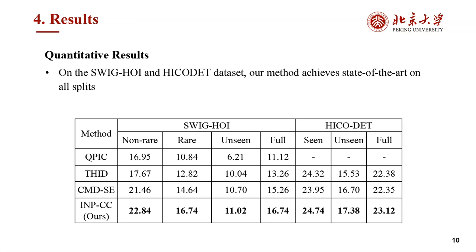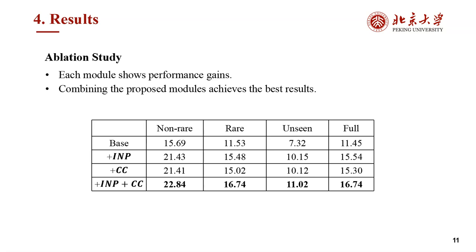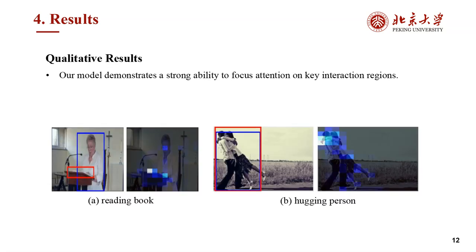On both the SWIG-HOI and HICO-DET datasets, our method achieves state-of-the-art on all splits. Ablation study shows that each module, including interaction prompts abbreviated as IP, and concept calibration abbreviated as CC, shows performance gains. Combining the proposed modules achieves the best results. We also visualize the prediction result and attention maps to illustrate the characteristics of our method. We observe that our model demonstrates a strong ability to focus attention on key interaction regions.